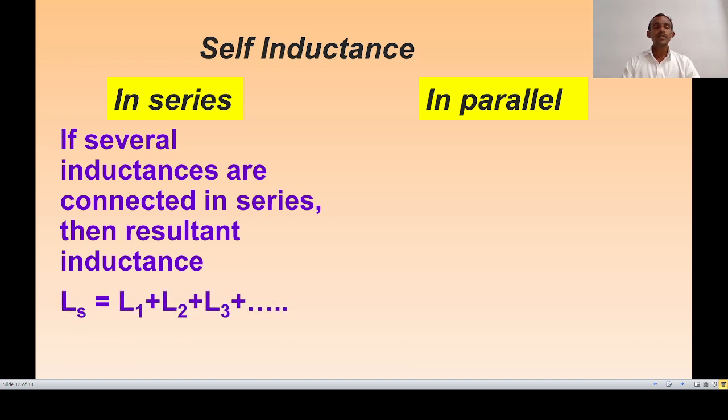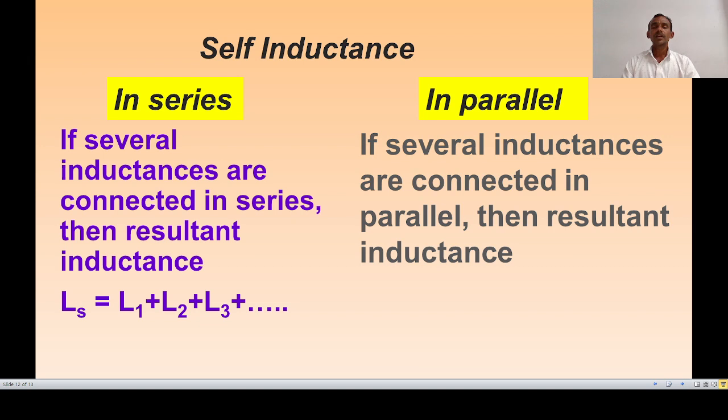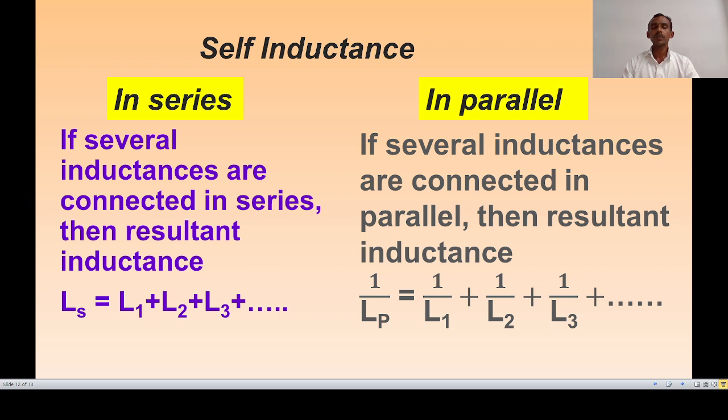That is, the addition of self inductances is the resultant self inductance. Now if we connect several inductances in parallel combination, then the resultant inductance becomes 1 upon Lp is equal to 1 upon L1 plus 1 upon L2 plus 1 upon L3 and so on.